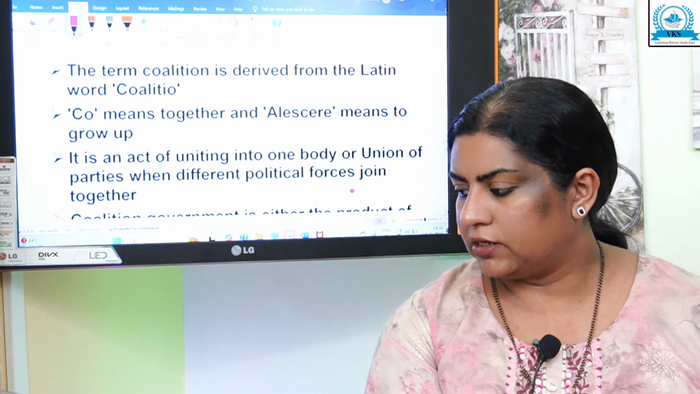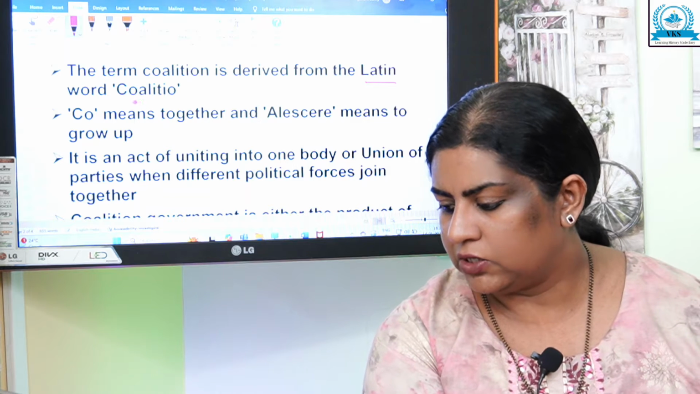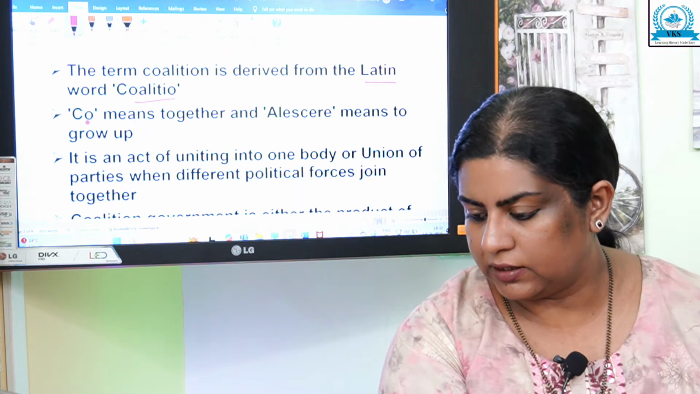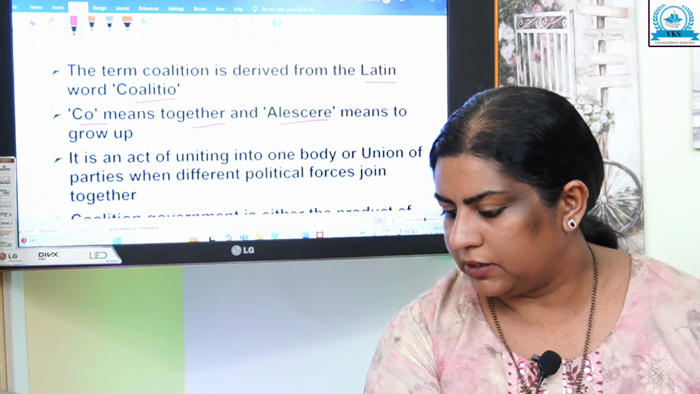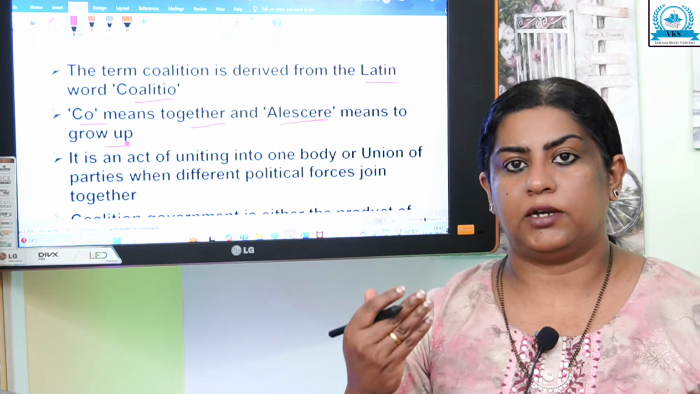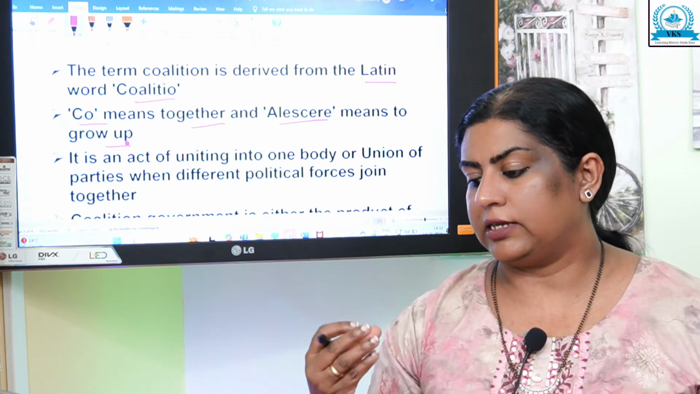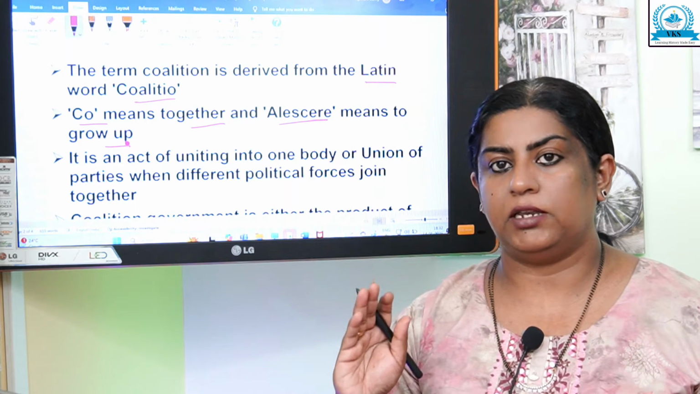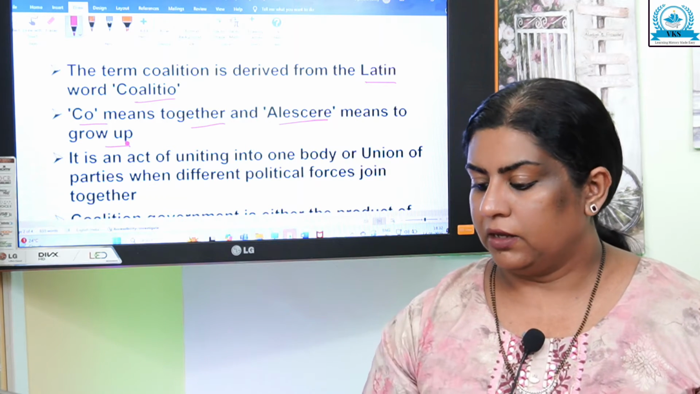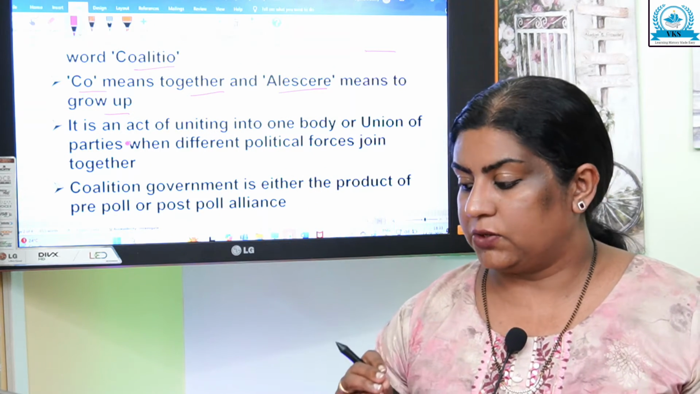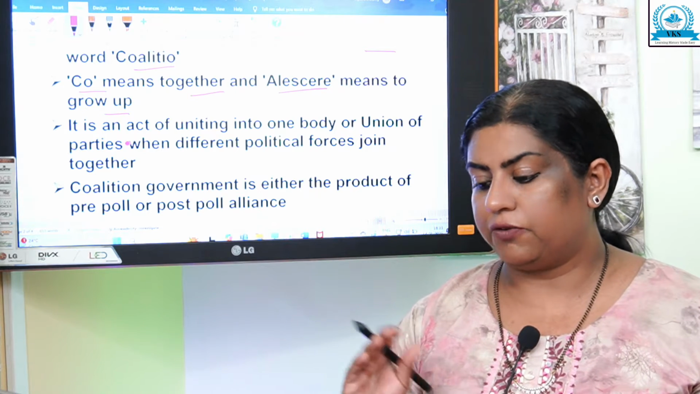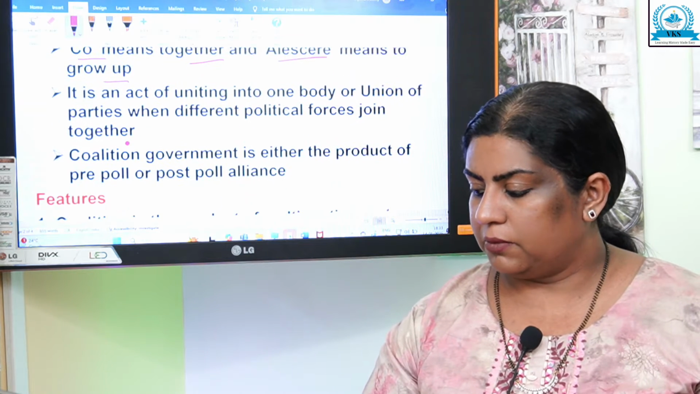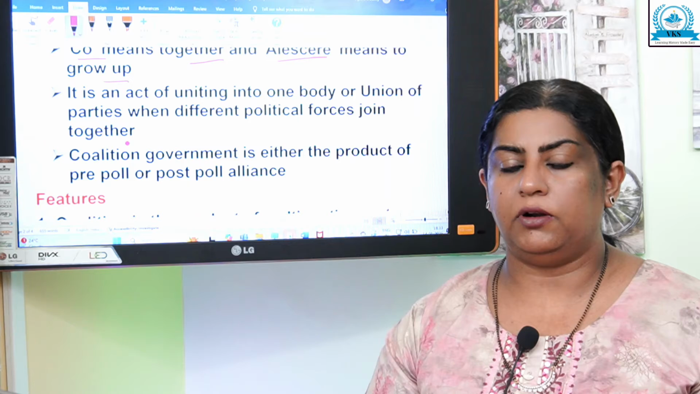Now, let us understand the word coalition. The term coalition is derived from the Latin word coalitio. Co means together and elisere means grow up, so to grow up together. That is the meaning from which we got the term coalition. It is an act of uniting into one body or union of parties when different political forces come together. Coalition government is either the product of pre-poll or post-poll alliances.